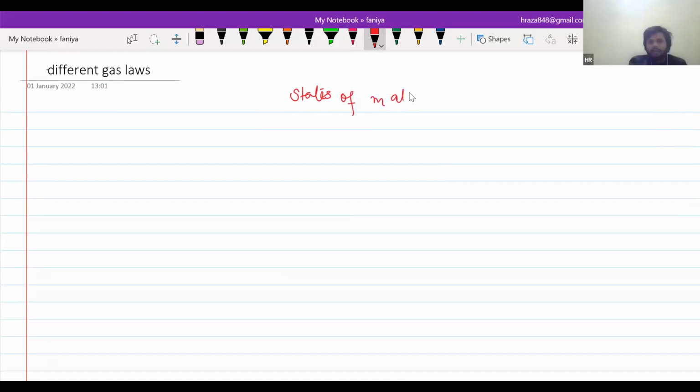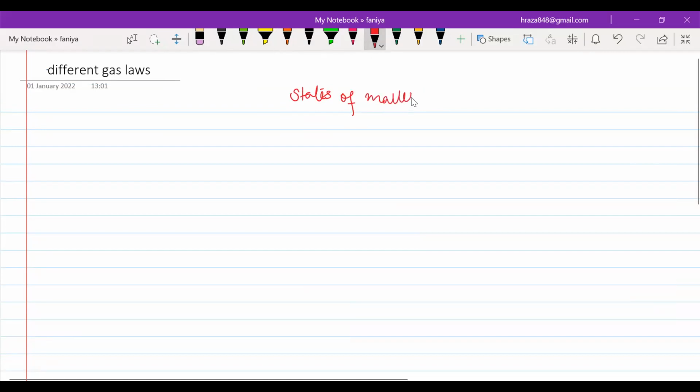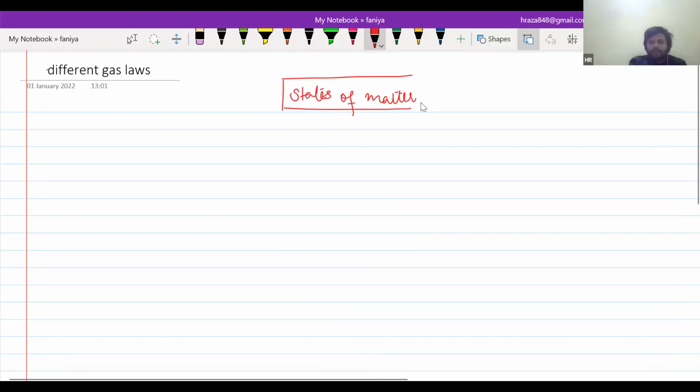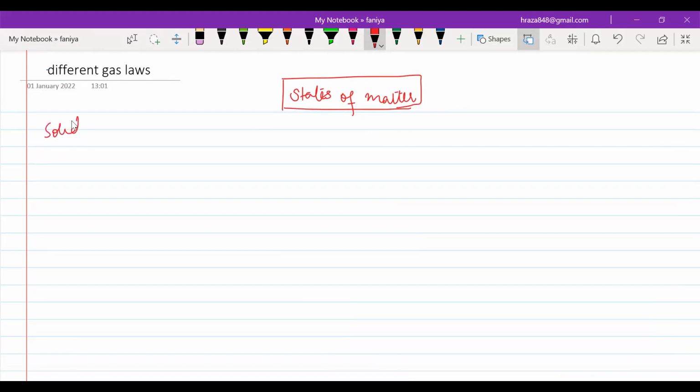You know how many physical states of matter there are? Three. What are they? Solids, liquids, and gases. Here it is: solid, then liquid, and then gas.